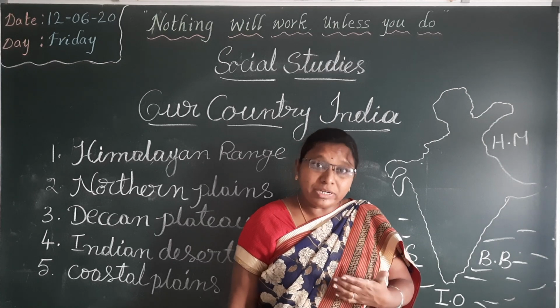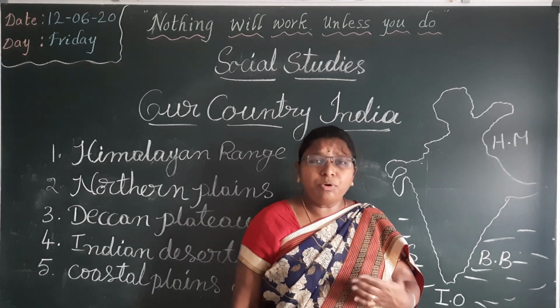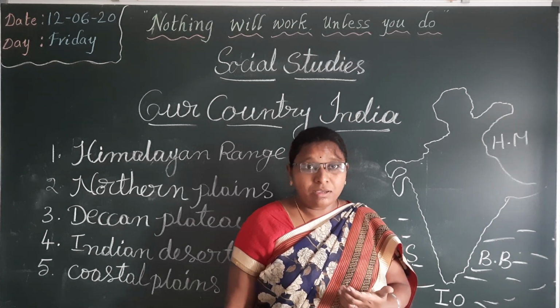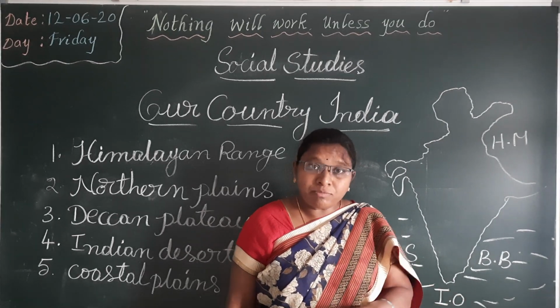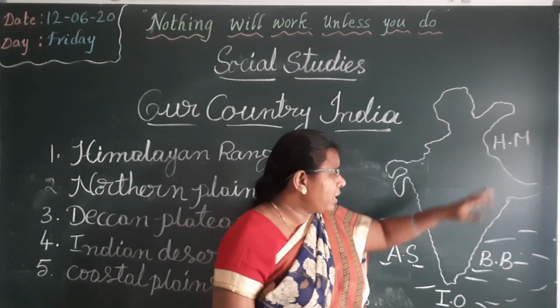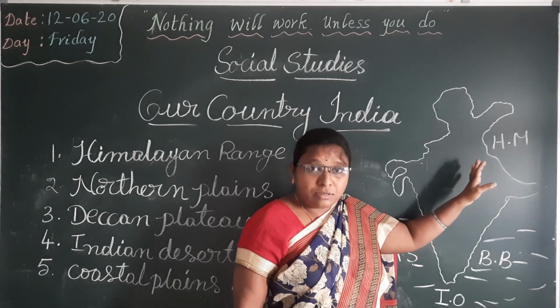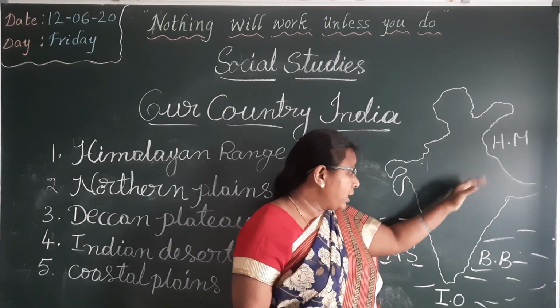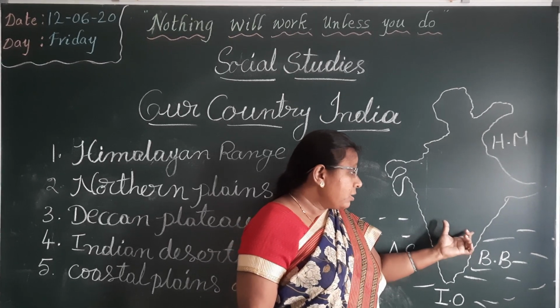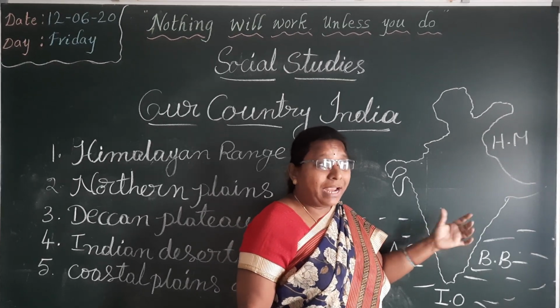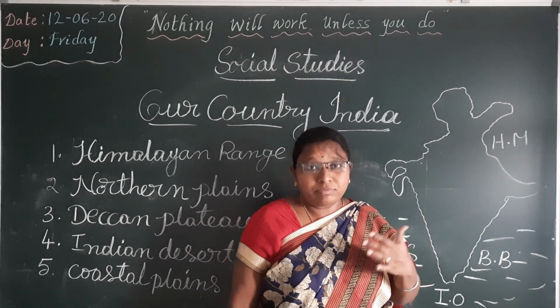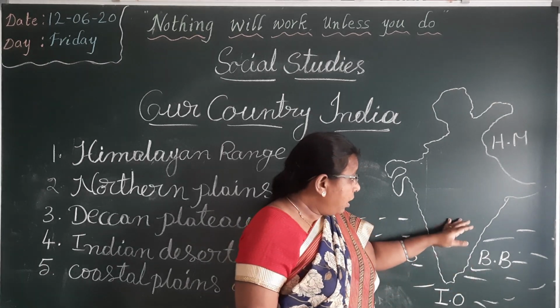Plains are very fertile lands. That's why so many crops grow very well in plains. Rivers flow in plains only. That's why thickly populated people live in plains. Okay. After that, here plateau region. Plateaus are high, higher than the plains.